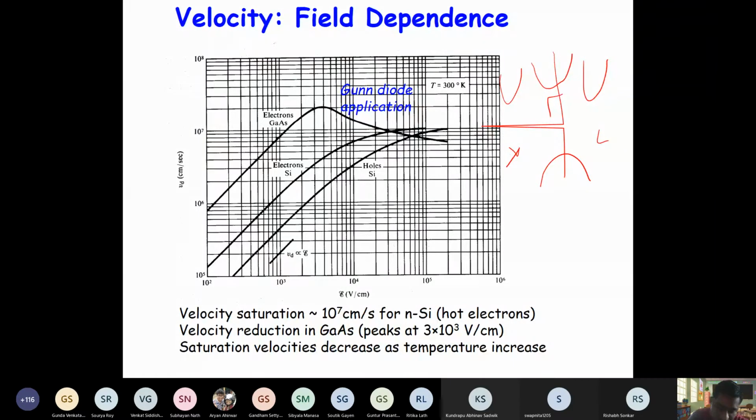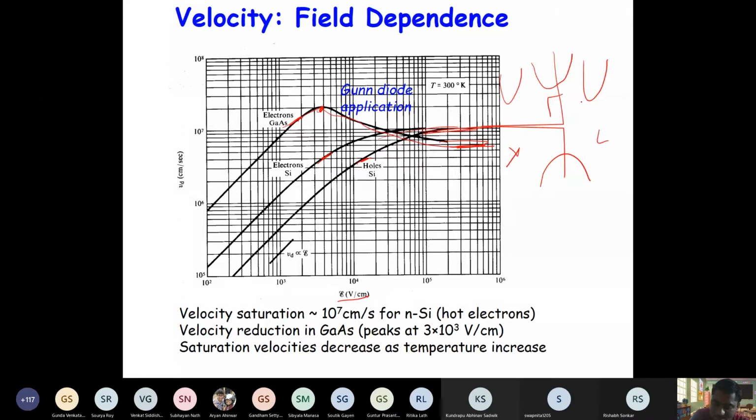So if you see here, this is the velocity versus field for silicon electrons, silicon holes, and electrons in gallium arsenide. So you see here for silicon electrons and holes, this is basically saturating. But for gallium arsenide, it achieves a peak here and it decreases after that. And again, it saturates basically, right? So saturation is not same as the peak velocity, right?